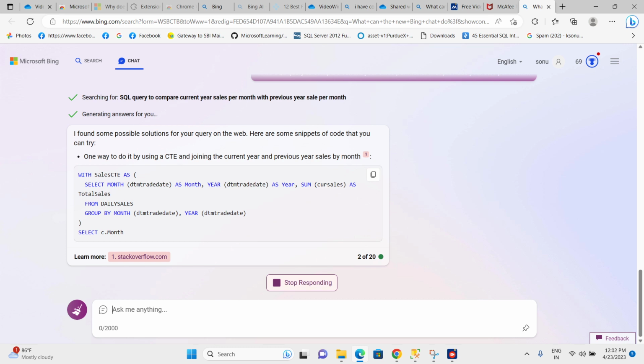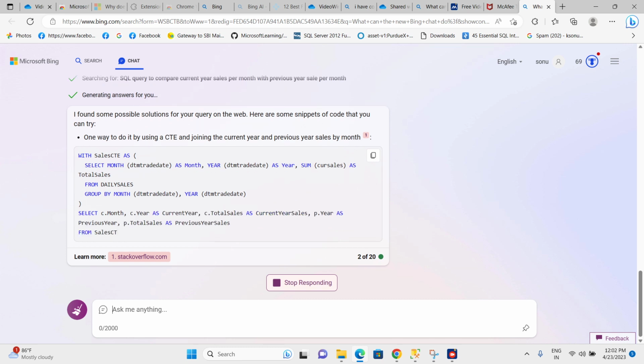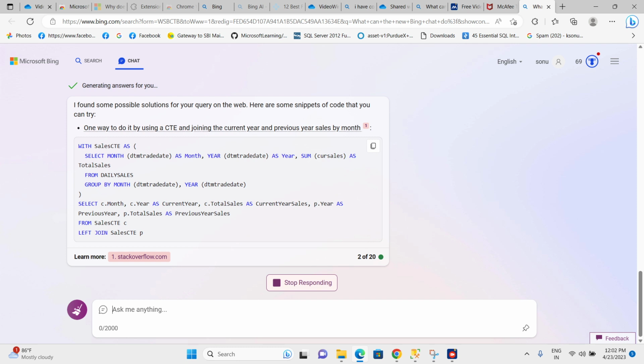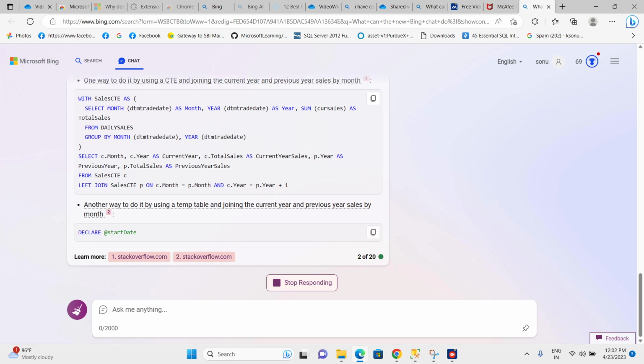So you can see the result, how it is preparing the answer for me. These things I have to do, but instead of thinking, making the logic, and writing the query, ChatGPT has done everything for me.